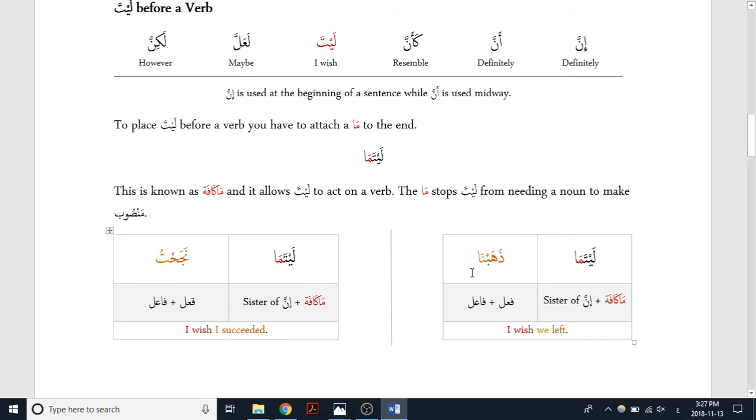Let's take a look at another example. Laytama dhahabna. This would be translated as I wish we left. And that ma kafa is being added there because without it, layta would not be able to act on a verb. Rather, it would be in a state where it can just solely act on a noun.